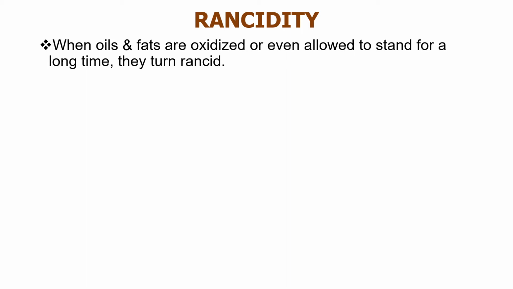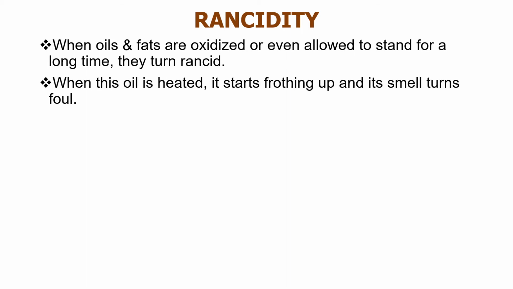So how will you know if a cooking oil has turned rancid? When this oil is heated, it starts frothing up. Frothing means, have you seen when you put a detergent or soap in water, you get a lather? That lather is called froth. It starts frothing up and its smell turns foul. You get a very bad smell. So when you smell that, you feel like vomiting.